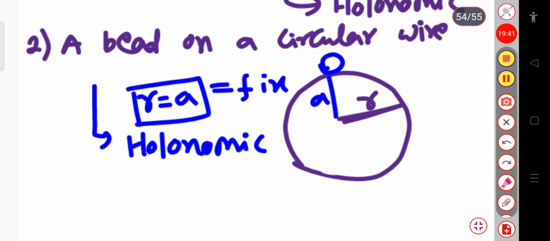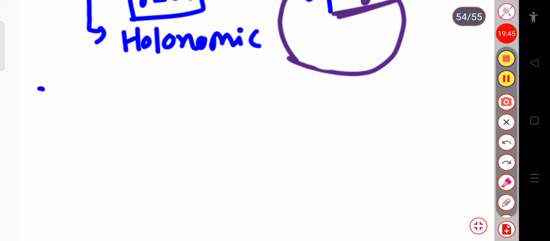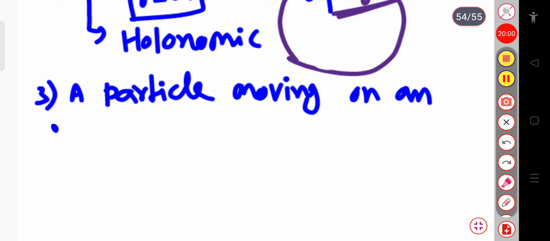Now let us take another example. Suppose a particle is moving on an ellipsoid under the influence of gravity.